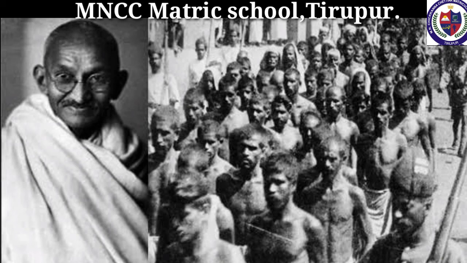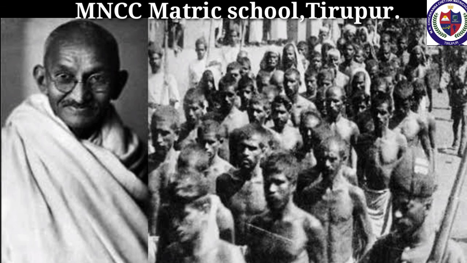Kheda Satyagraha, 1918. In the Kheda district of Gujarat, due to constant famine, agriculture failed in 1918, but the officers insisted on collection of full land revenue. The local peasants therefore started a no-tax movement in Kheda district in 1918. Gandhi accepted the leadership of this movement and organized the peasants to offer satyagraha. He inspired the peasants to be fearless and face all consequences. The response to his call was a settlement with the peasants.